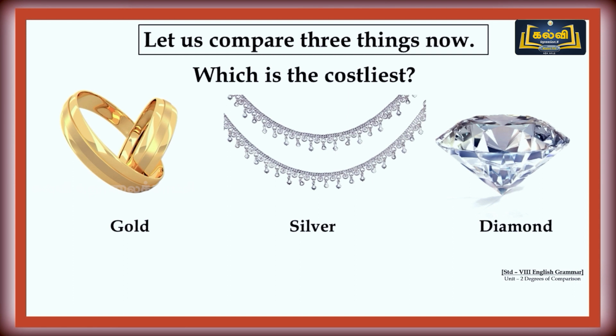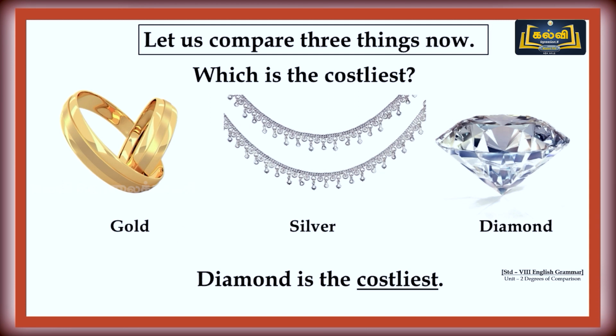Now it's time to compare three things together. Previously, we compared two things. Now we are going to compare three things. Okay, look at this image. Gold, silver, and diamond. And my question is, which is the costliest of all? Here I am not asking to compare one with one alone. Overall comparison, that is at the highest degree. Can we do? Yes. Gold, silver, diamond, which is the costliest one?